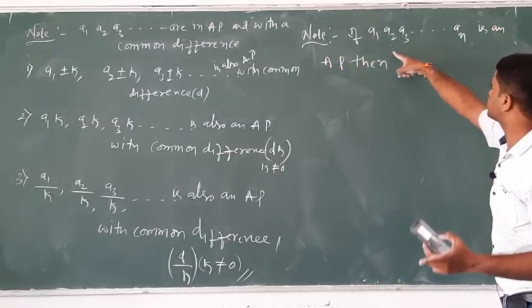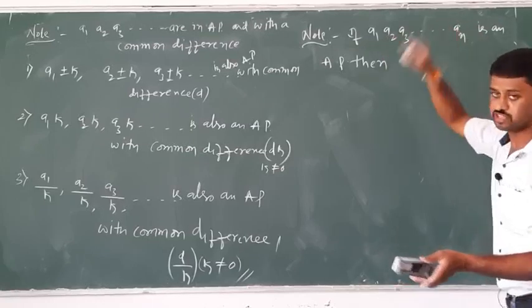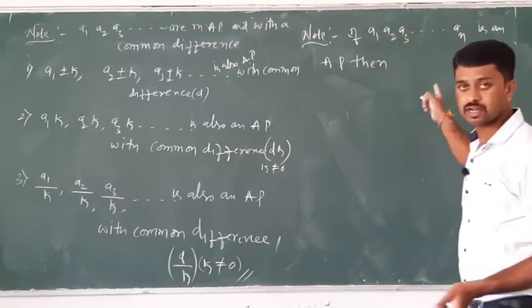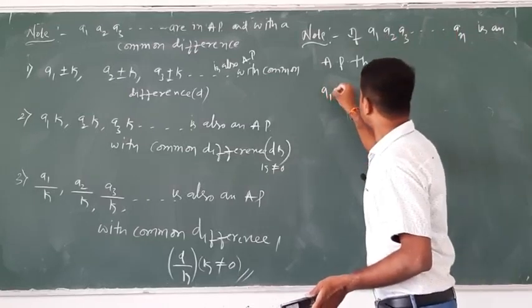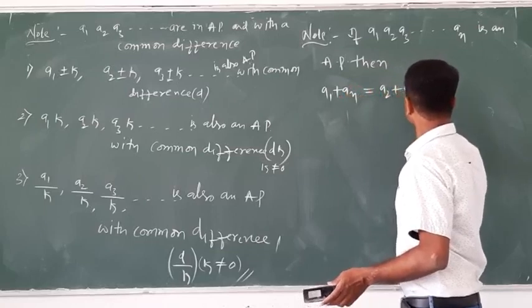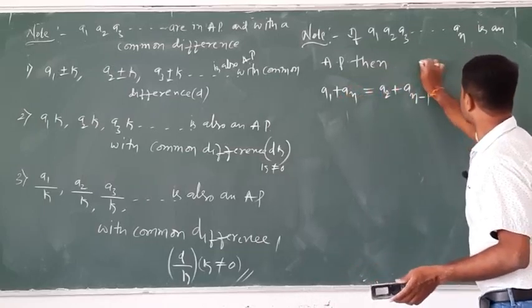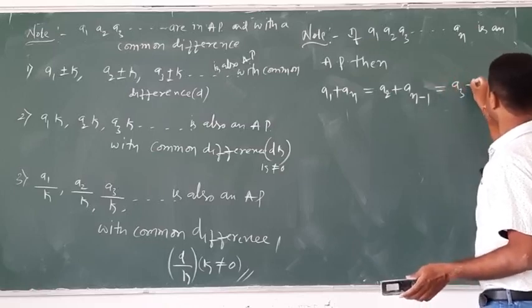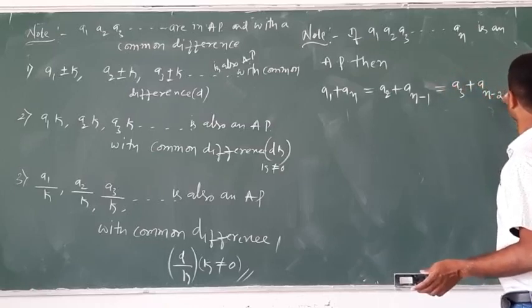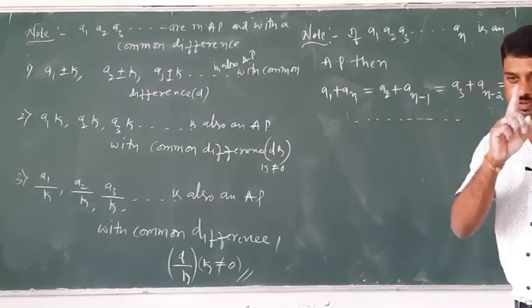Therefore the sum of the first term and the last term is equal to the sum of the second term and the second-last term. I will also give an example: a1 plus an is equal to a2 plus an minus 1, is equal to a3 plus an minus 2, is equal to up to so on. That's one of the very important points.